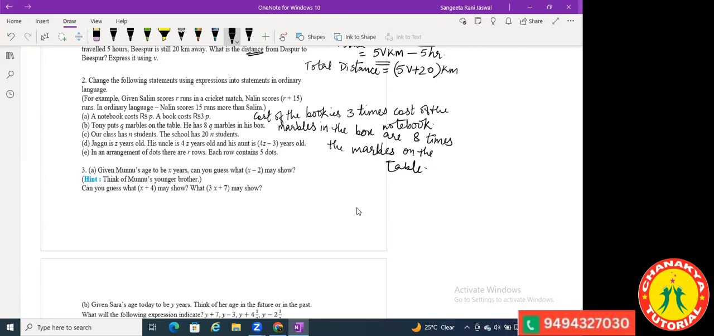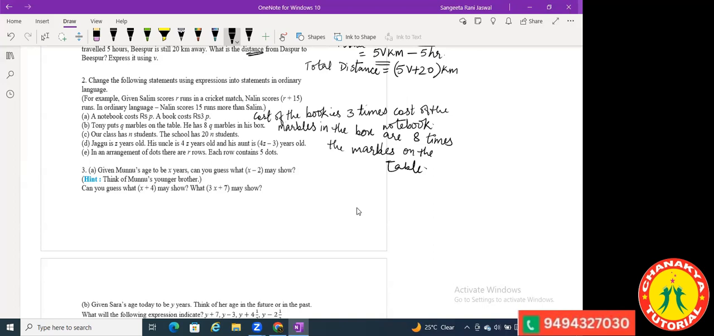I hope Shivani is understanding the things. Shivani, are you there? Are you understanding what we are discussing here? Yes, ma'am. I'll be asking now. Shivani, you tell me this one, third one. Our class has n students. The school has 20n students. How will you make this statement? N plus 20 students.